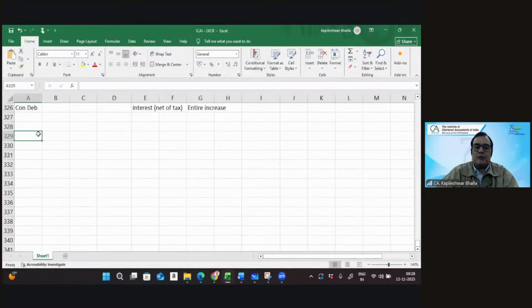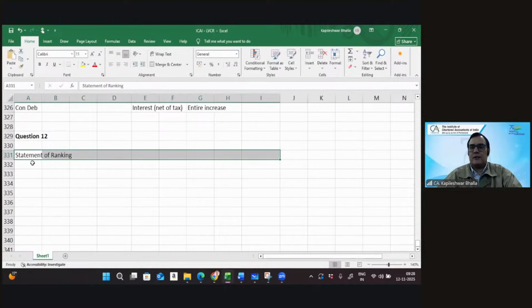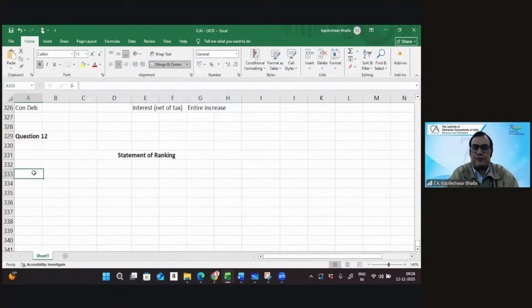So question number 12. So I think first we would organize the statement of ranking. And this is also going to be a set format which you can follow in the exams. Let's take particulars.